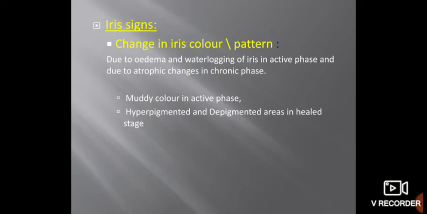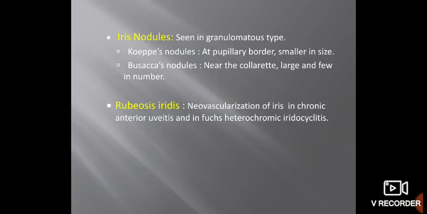While in the chronic stage, there is atrophy of the iris. In the active phase, the iris is called muddy iris. And sometimes in the chronic stage, you can see hyperpigmented and depigmented areas. That is the chronic stage.